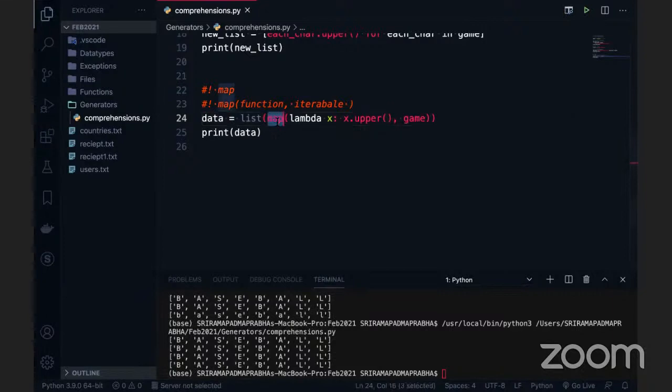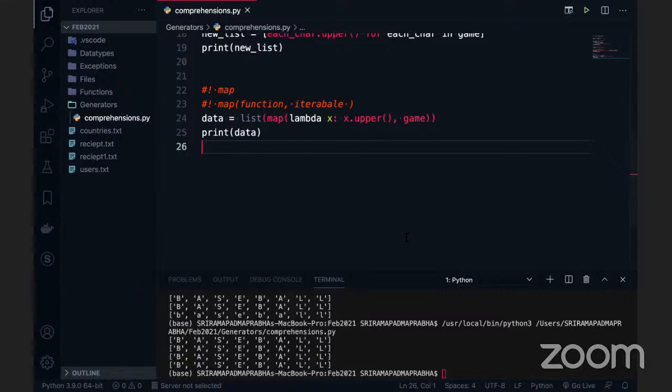So always the map function will accept some function name, and after that something like that we can take. And here x colon, because this x is the declaration, x dot upper is the expression. So in Lambda it is always like this, arguments and expressions, something like that will be there. Now we are able to print it, right?